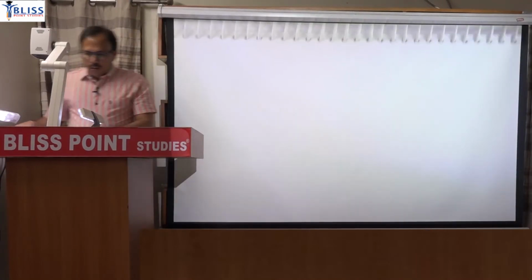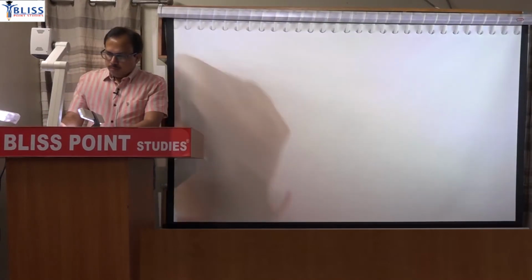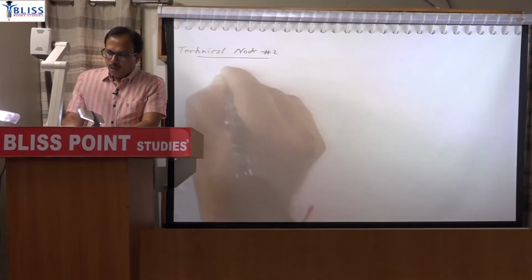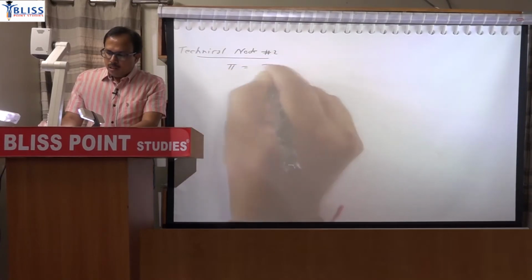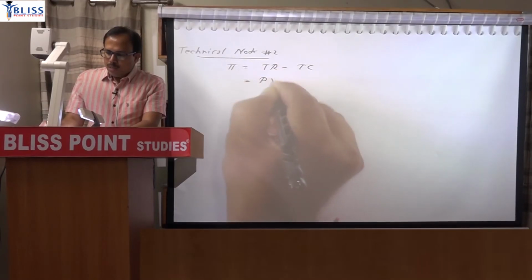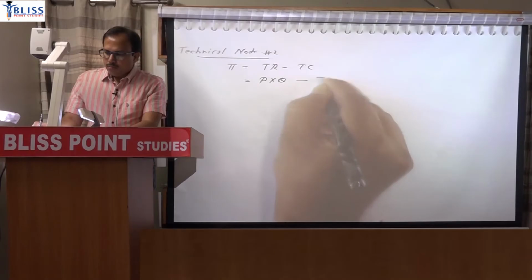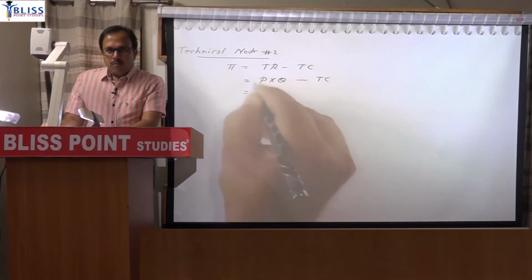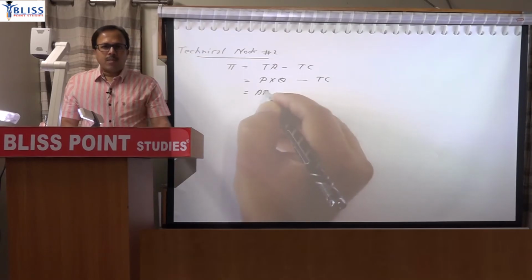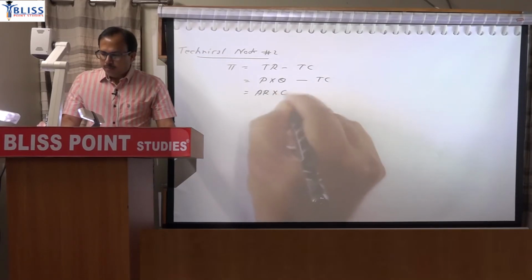Now, the second one, note number 2. Profit is revenue minus cost. Revenue is price into quantity, and for price you can always write average revenue because price is always equal to average revenue. I will explain that.